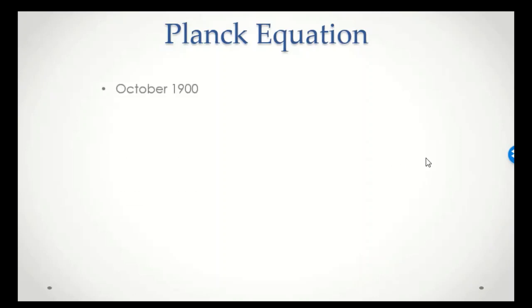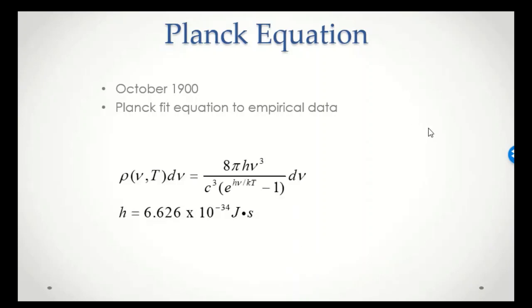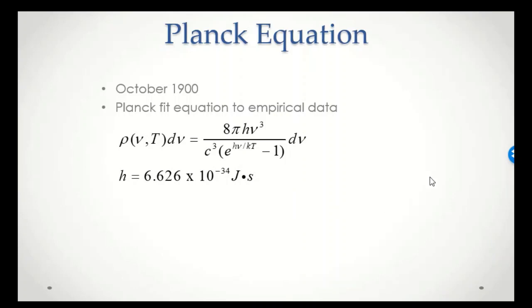Well, in 1900, Max Planck decided that since classical mechanics could not explain the observations of blackbody radiation, he'd just take the data and try to fit it to an equation. He'd find the equation that fit the data and then try to explain it based on that. So Planck comes up with this equation here, and in this equation there is a constant, h, which was heretofore unknown, and now that's a constant that we call Planck's constant.